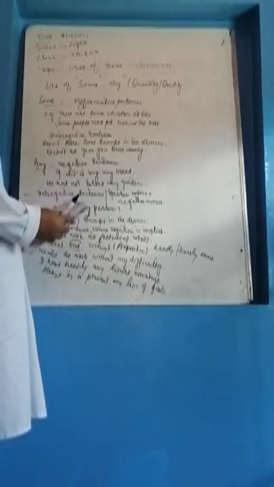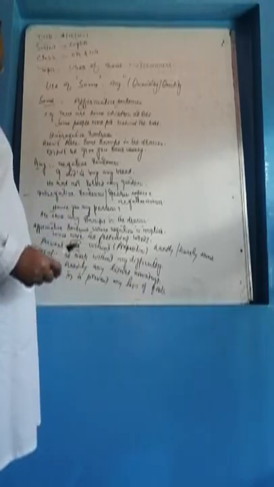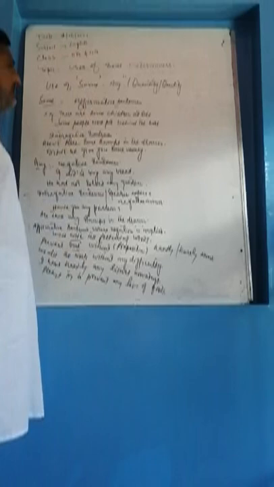Students, let us continue our topic. It is about grammar determiners. So today we will discuss use of some determiners: some and any.